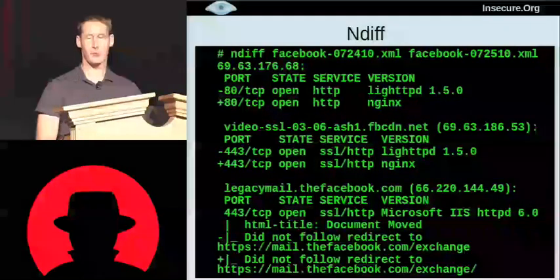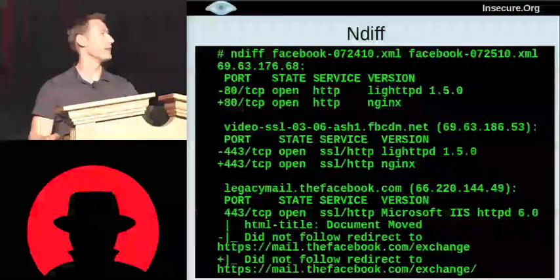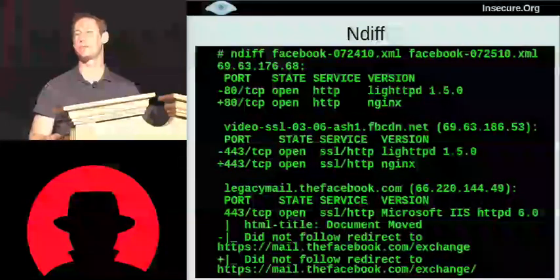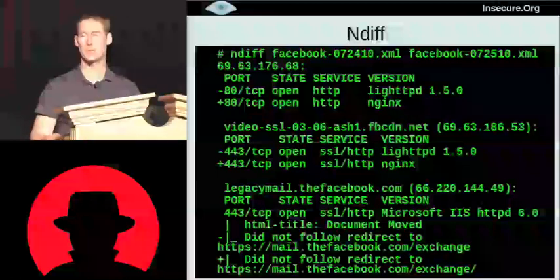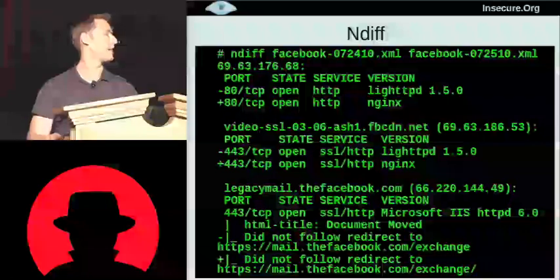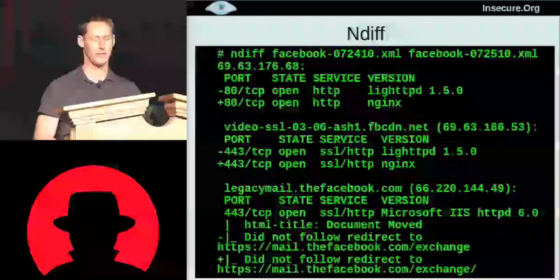Here, for example, is a tool that not as many people as I think should recognize exists and how easy it is to use. It's a simple concept, but the idea is NDiff takes 2 scans you've done, maybe one day and one the next, and shows you the differences between those scans. What new hosts are up, what new services are available, what services have changed version number.